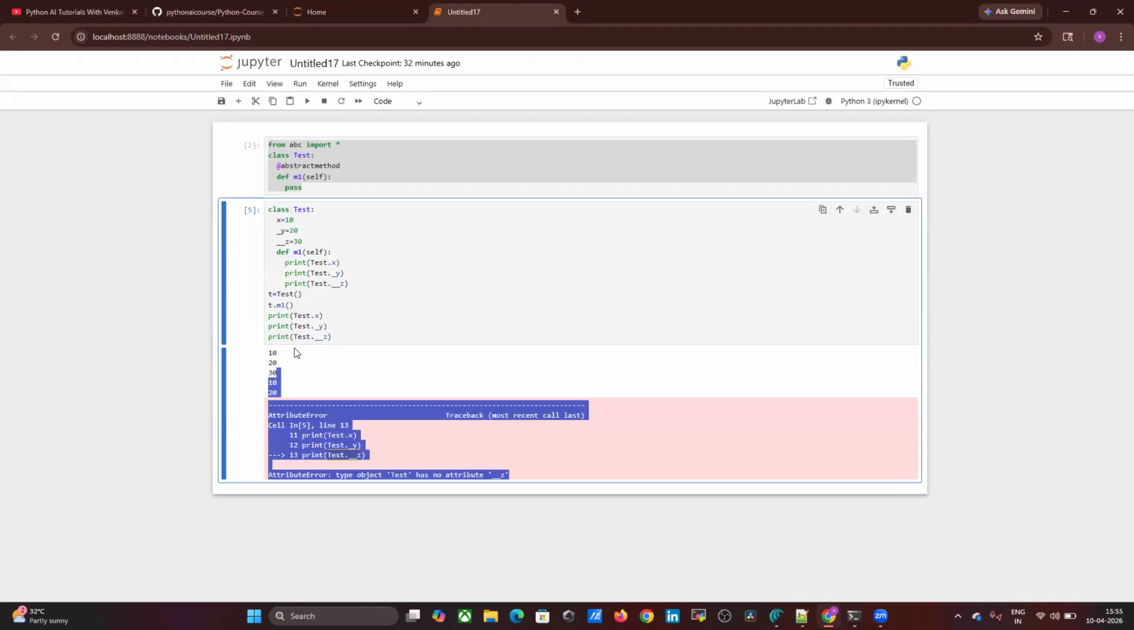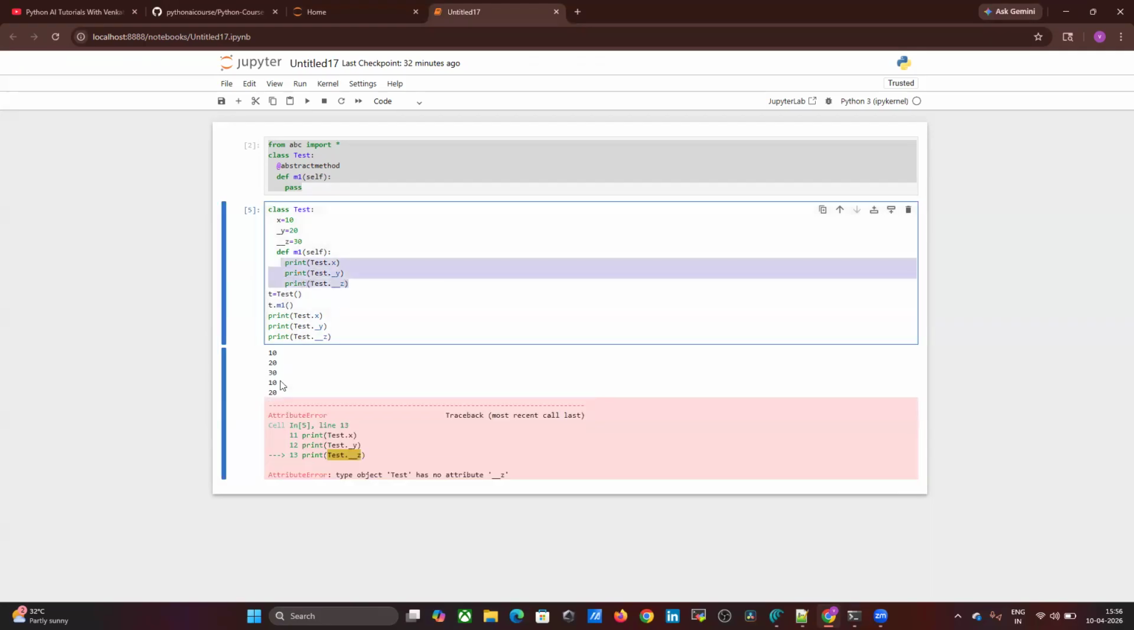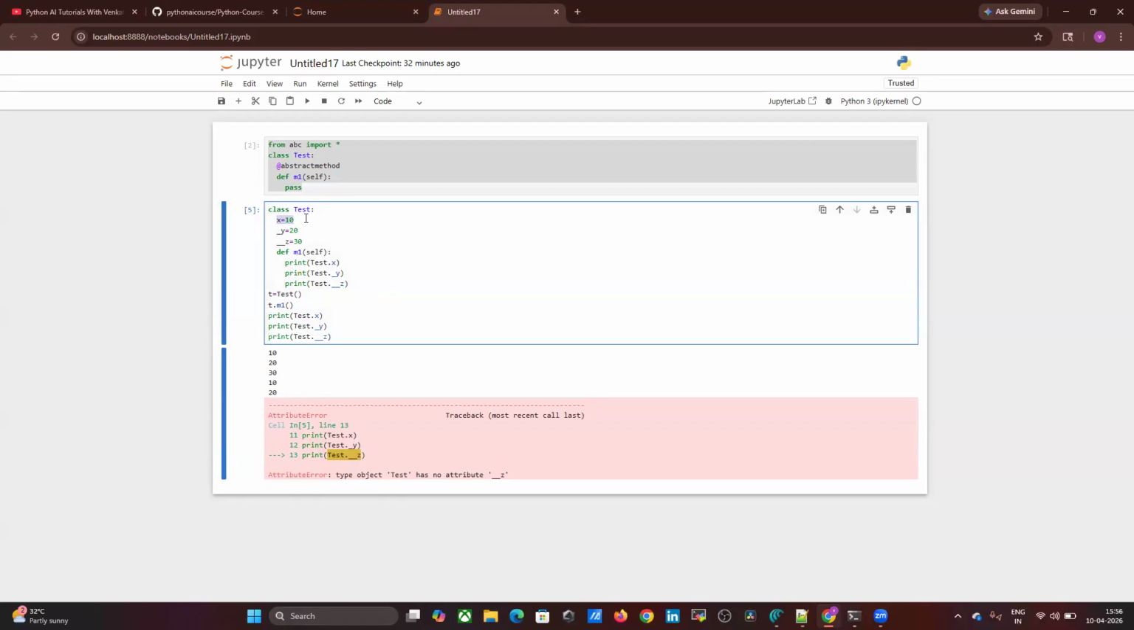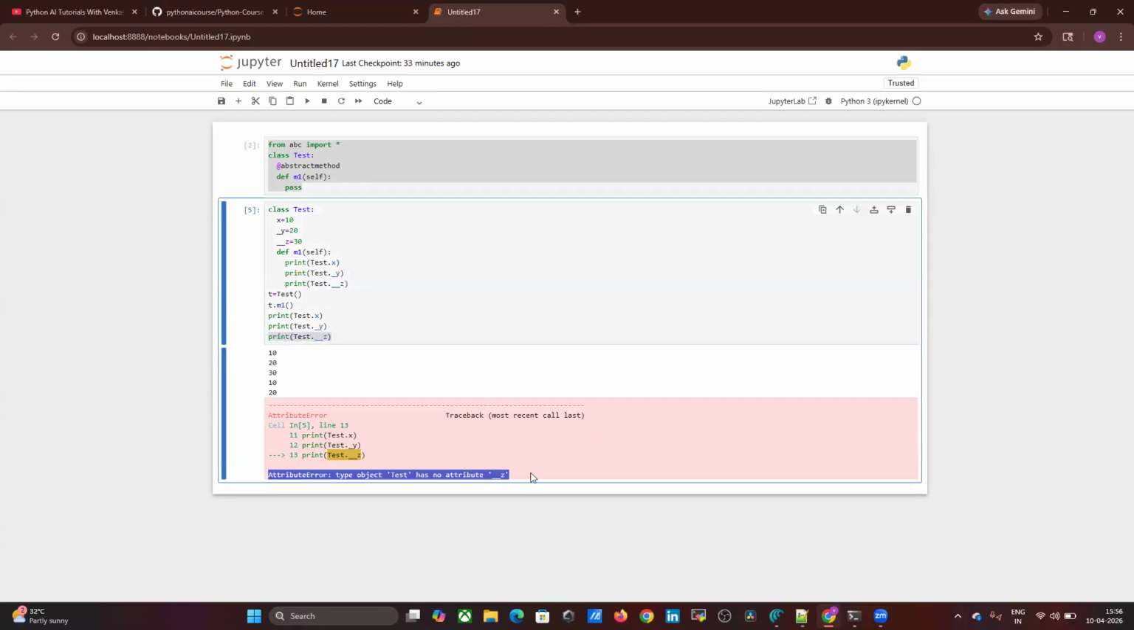Okay, the M1 method will be within the class, all things are executed. But outside of the class, 10 is coming for X, and 20 is coming because only child class, right? Z is not coming because it is type object Test has no attribute underscore Z. Now you understood, right? A private variable can be accessed only within the class. If you try to call it outside of the class, then we'll get an attribute error. Understood, right?